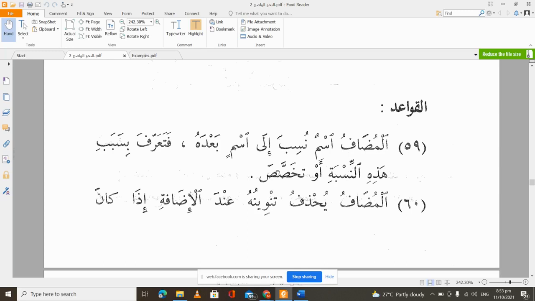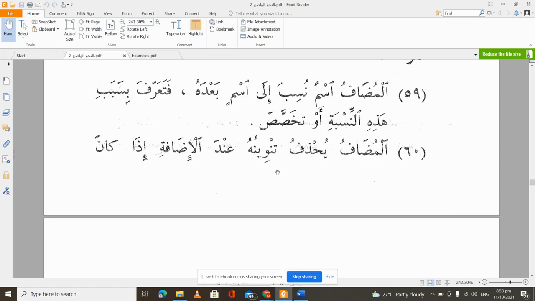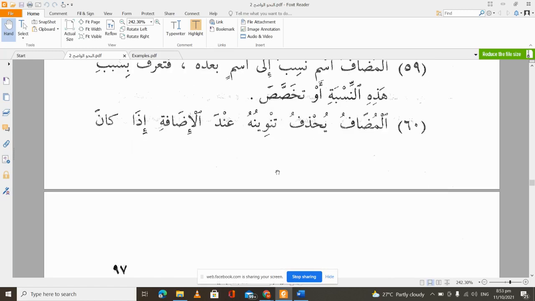Or when I say Kitabullah, then you know that I'm not talking about any book. I'm talking about Allah's book. So that is how a mudaf becomes what? Ma'rifa, or it becomes mukhassas because of its idafa relationship. So that is the first thing that we need to note, and we've explained that in the previous lesson.